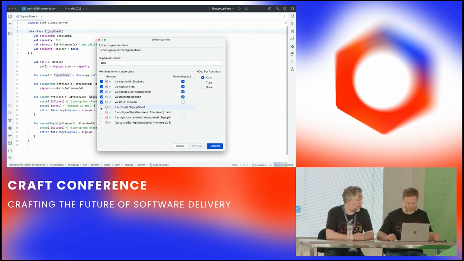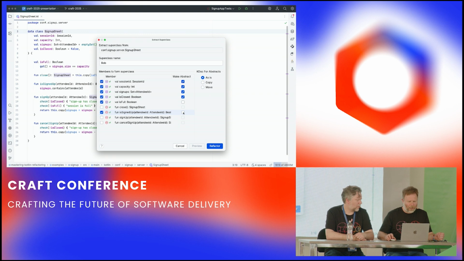Okay, close. We want that only to be available on the open state, right? So we don't want it to be pulled up. Is signed up? Well, we've always got a list of attendees, so I think we can always ask the question, is an attendee signed up? And we also always want to, right? Even if we've closed it, we want to know if someone's in the session or not.